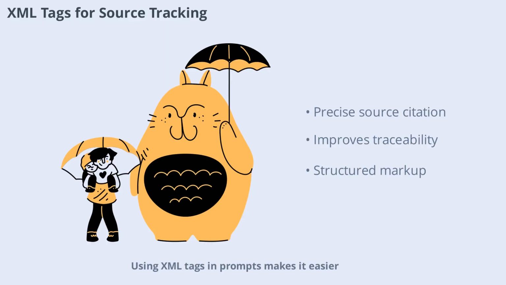Using XML tags in prompts makes it easier for models to isolate and cite specific information. For example, in a documentation retrieval system, wrapping each snippet in XML allows the model to reference exact sources. This structure is especially useful for complex tasks that require traceability and precise source attribution.